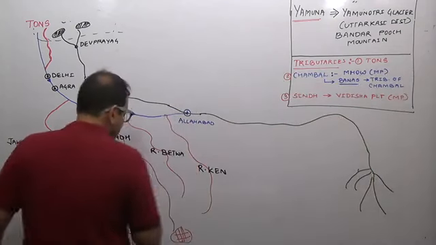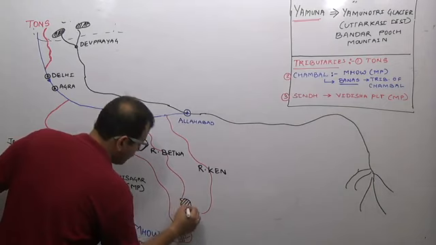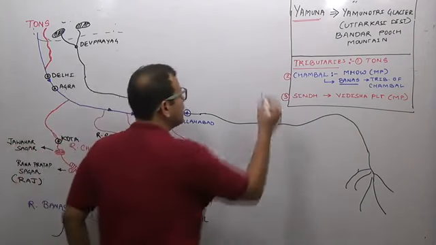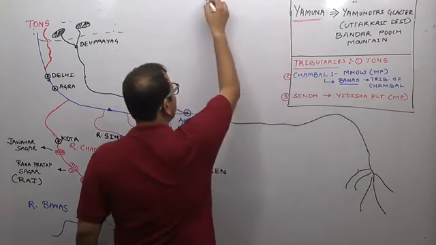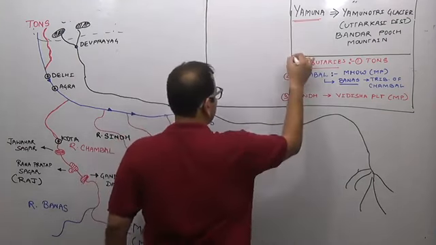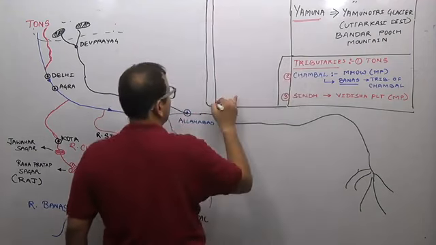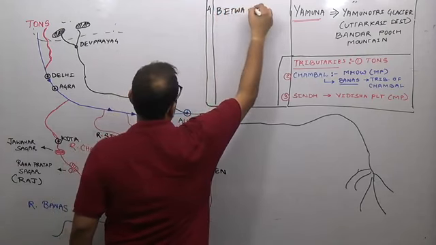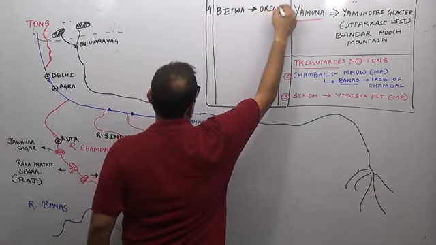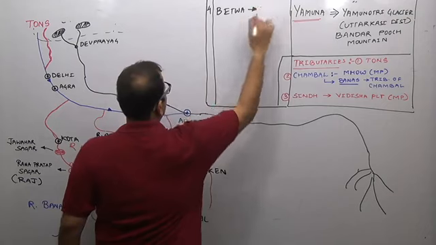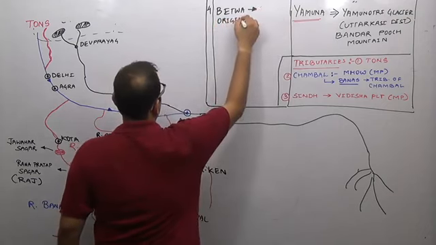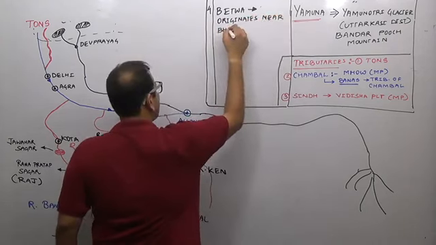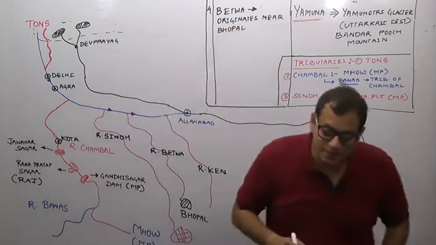River Betwa originates near Bhopal. Bhopal is in which state?